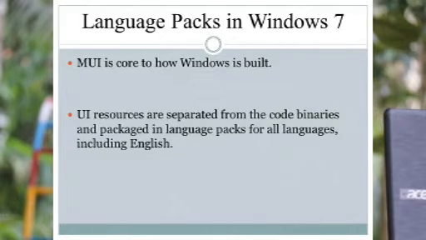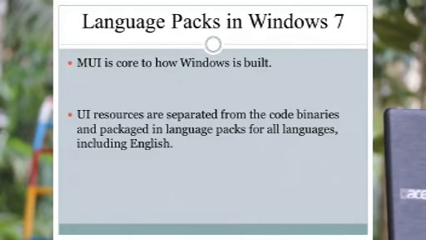It is available in all the languages including English. In Windows 7, using this mechanism, language specific versions of the operating system are built by assembling the language neutral code binaries with a language pack that delivers the operating system UI in the desired language.